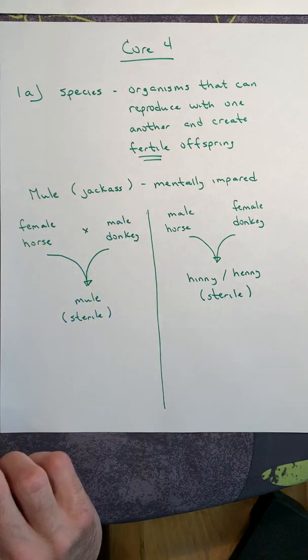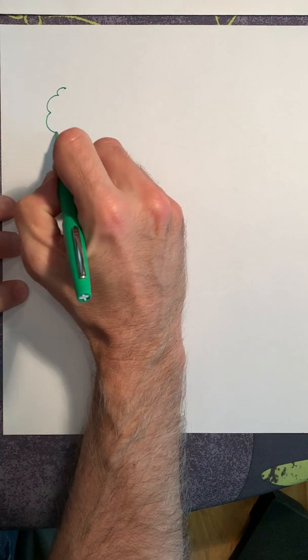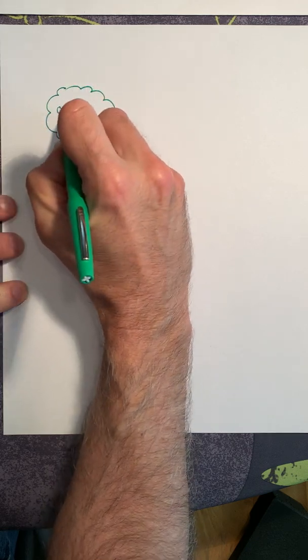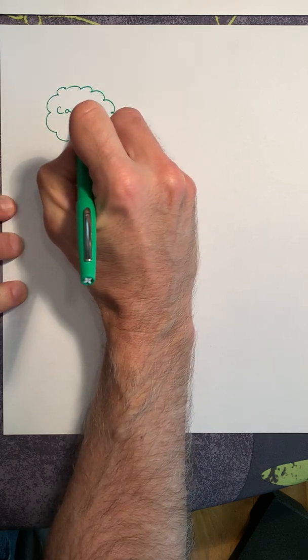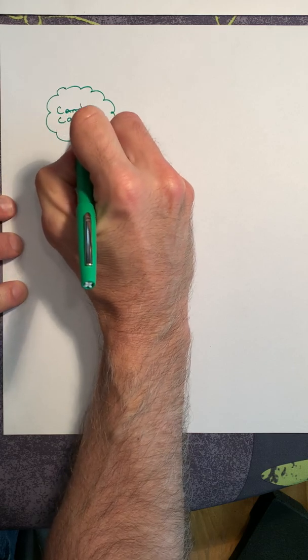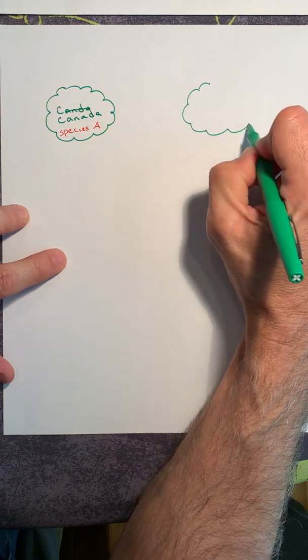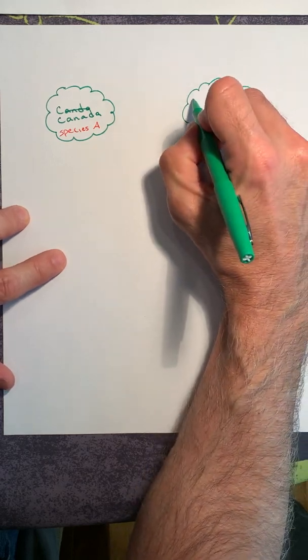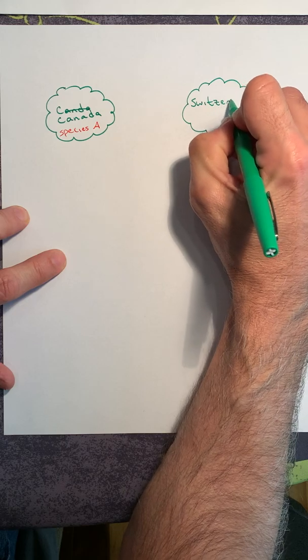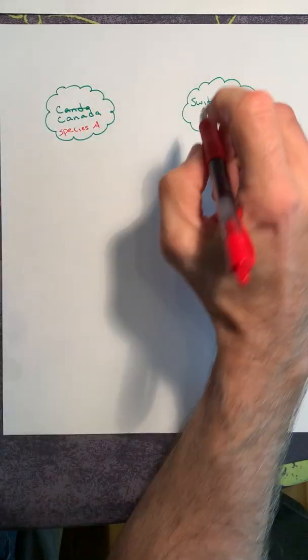Now, people always assume that in order to be the same species, it has to be in the same biome, and that just is not the case. So you might have a population that, let's say, is in Canada. Let's see if I can spell Canada. There we go. There's Canada. Okay? So you have a species in Canada. And you have a species, a similar biome might be a population in Switzerland. And you have the same species.